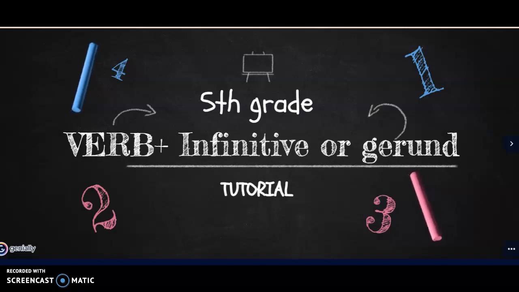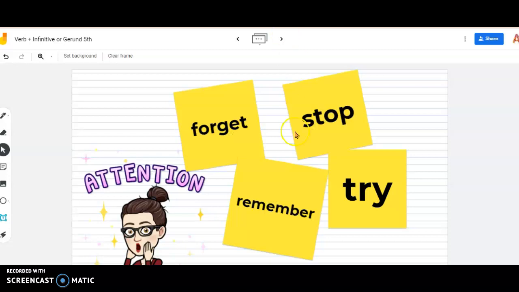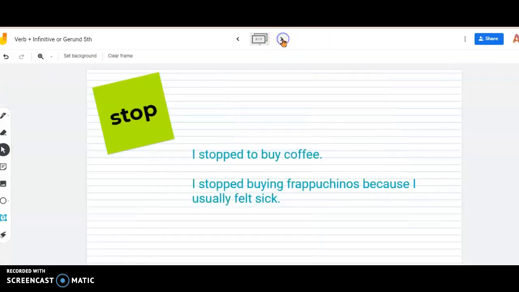But today, we're going to continue talking about those important verbs that we have to pay attention to: forget, stop, remember, and try. Remember that with these verbs, we use the verb and then the infinitive or the gerund, but we use them in different occasions. Let's see how it is.